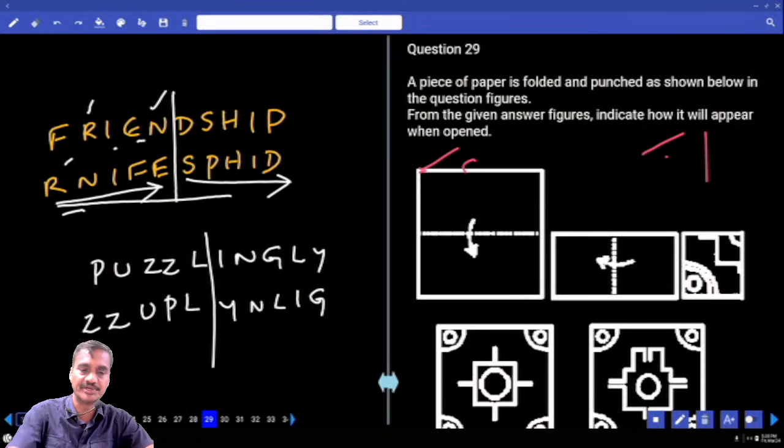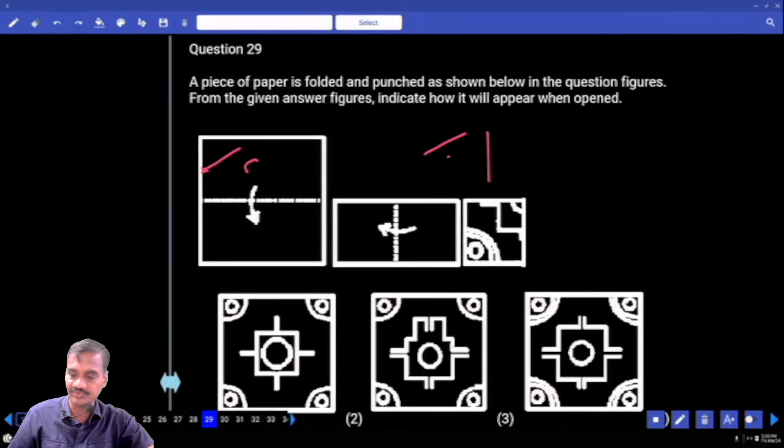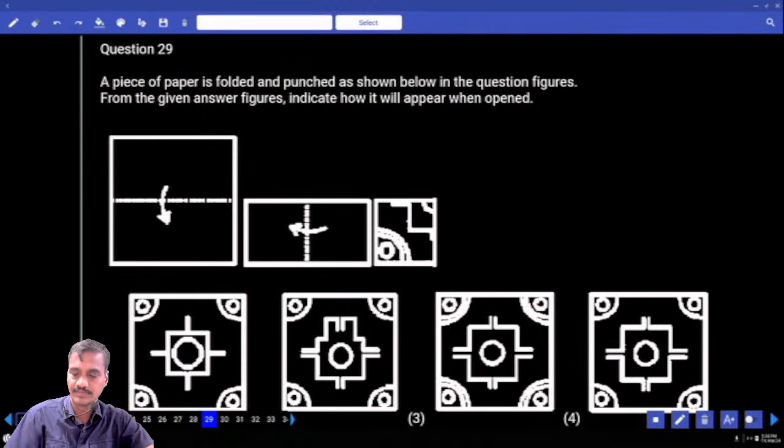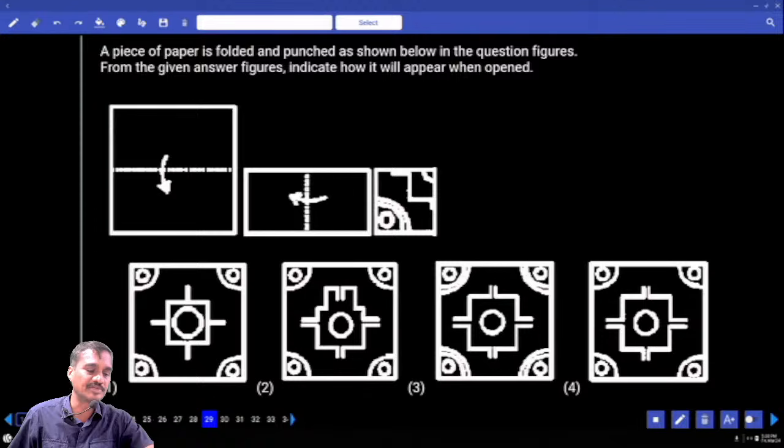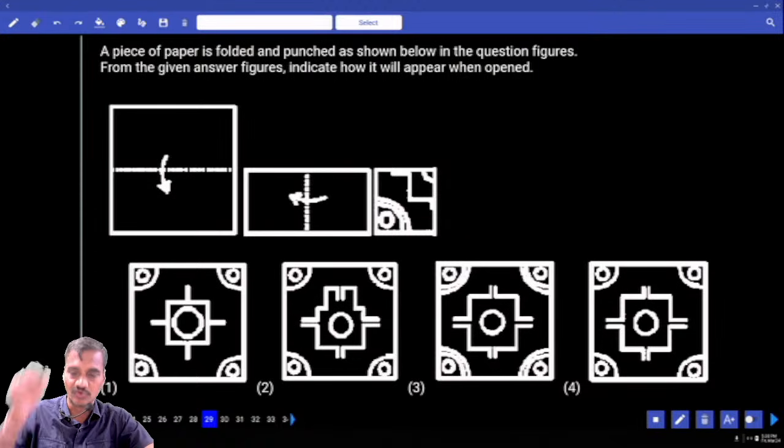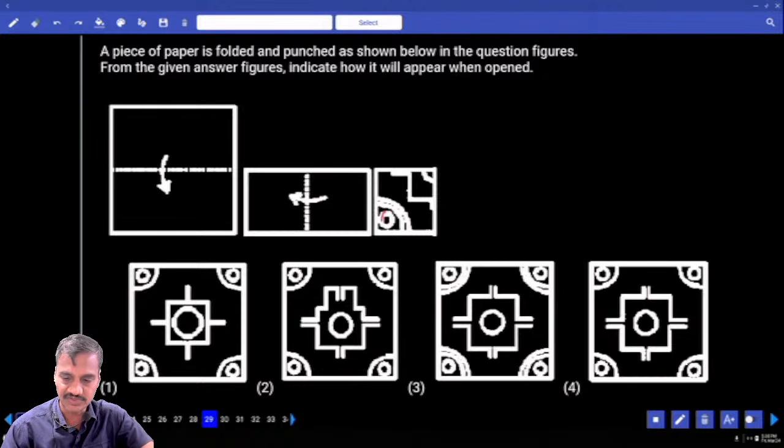Then question number 29. Now in this question we need to find out how it looks when it opens. First the paper is folded like this, and when it is opened, tell me how it will look. Now first the circle. Here it is the mirror image of this one.